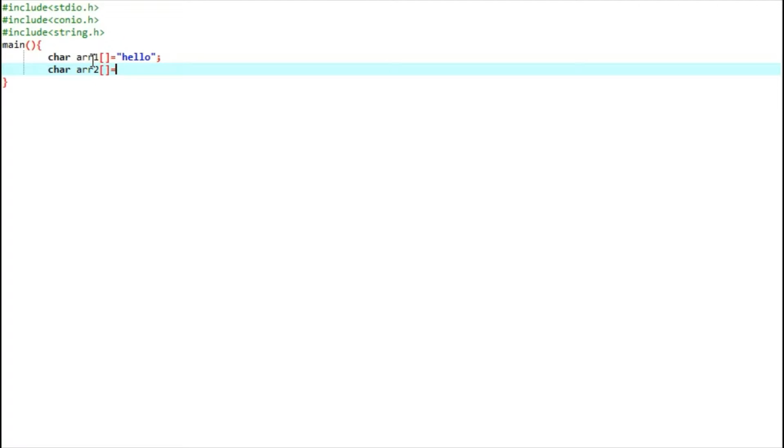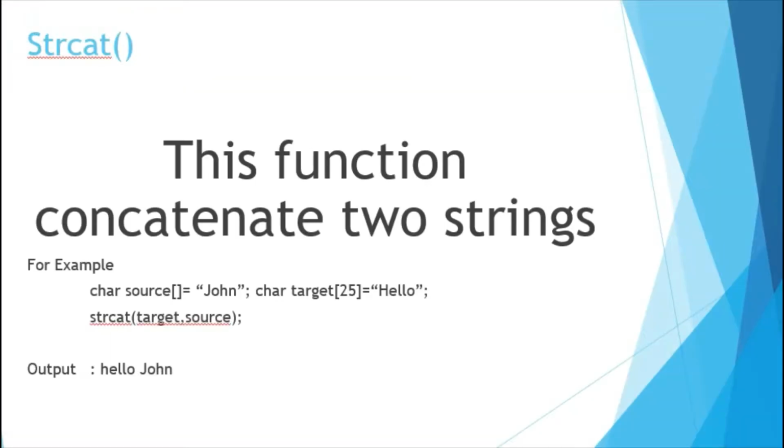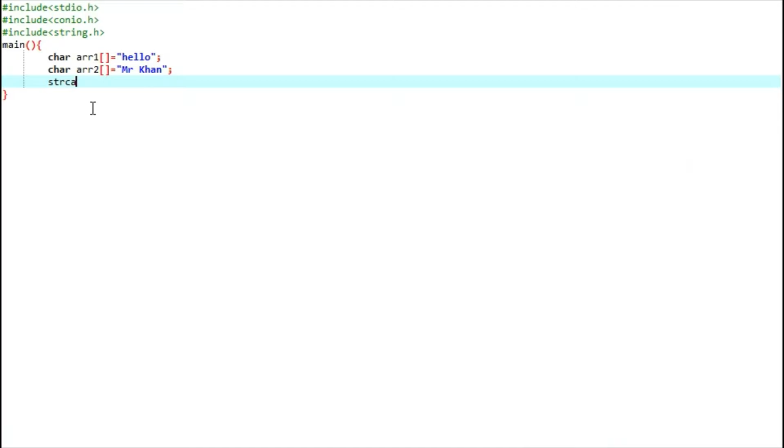So this will be hello, and Mr. Khan. So there are two separate strings. Let's concatenate using strcat.